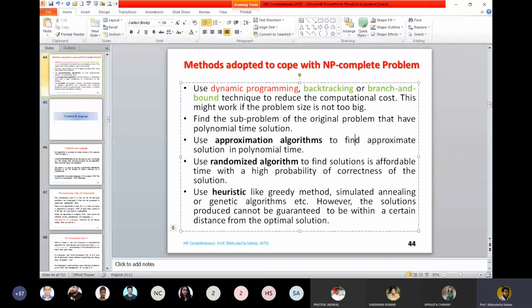So what it says, suppose the problem is NP complete and you are looking into a small instance. Suppose you are trying to solve a 0-1 knapsack problem with three items. Can you design a solution under dynamic programming? Answer is yes. Can you design a solution in backtracking? Answer is yes. Branch and bound? Answer is yes. This technique reduces the computational cost, because sometimes for a problem with small instances you can find an algorithm, but for large instances you cannot.